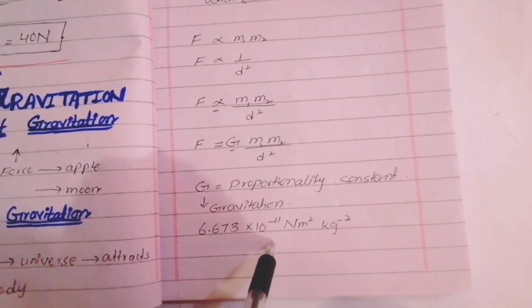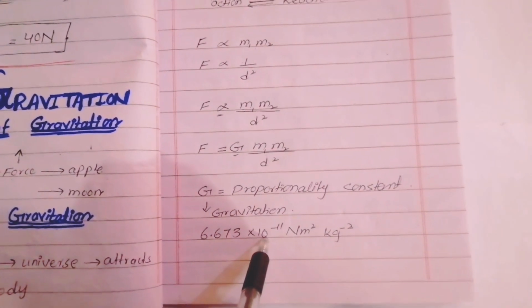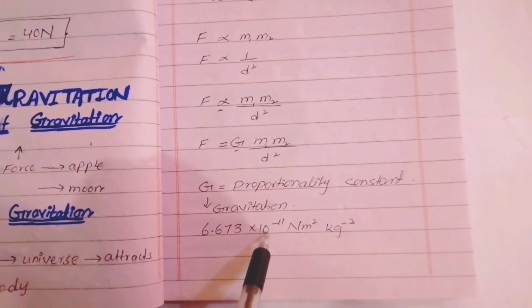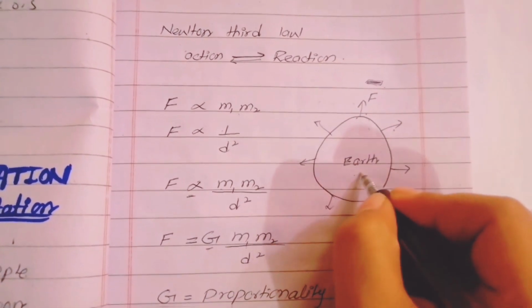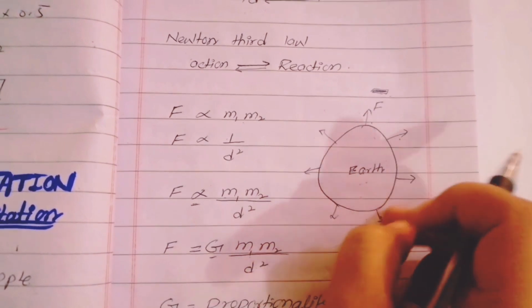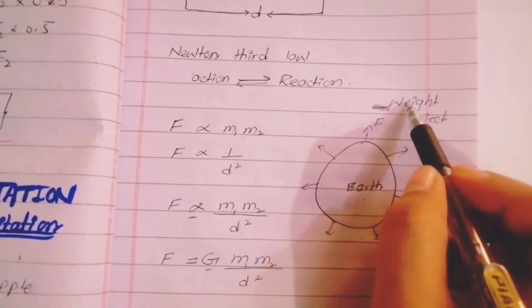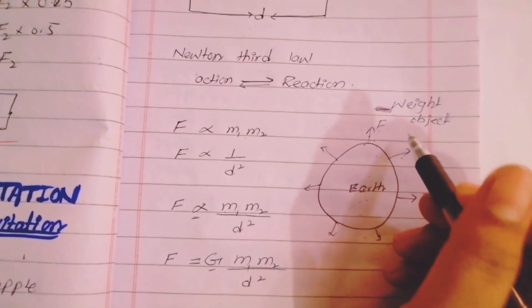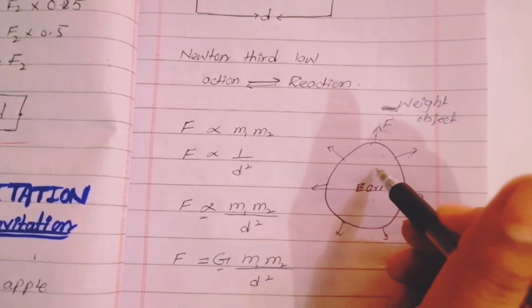That is why the force of attraction between the objects around us is very small, and we do not even feel this attraction. Since the mass of the earth is very large, it attracts the nearby objects with a great force, and the weight of any object on the earth is the result of the force of attraction between the object and the earth.